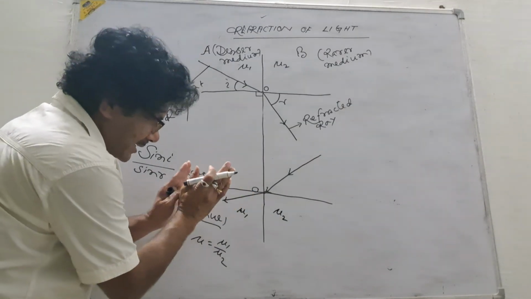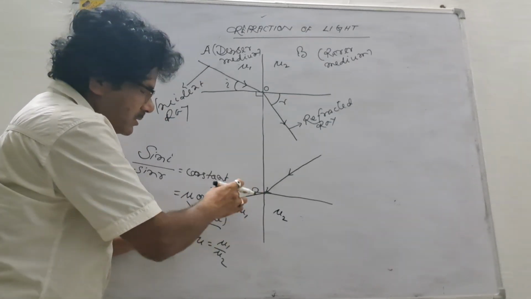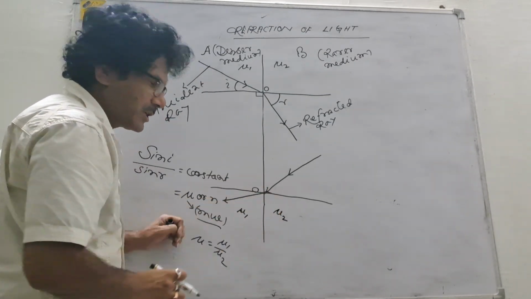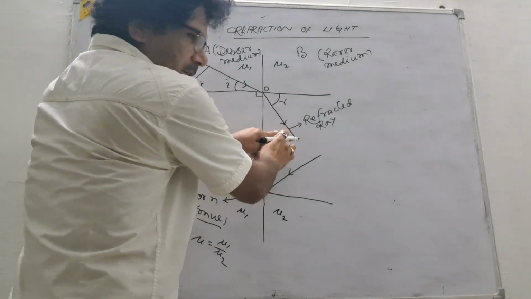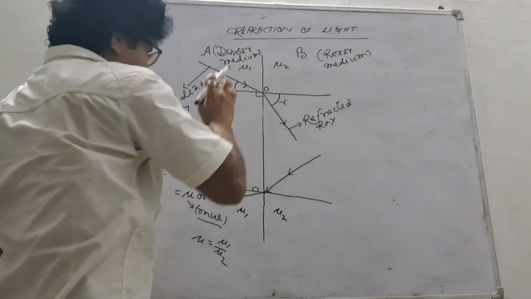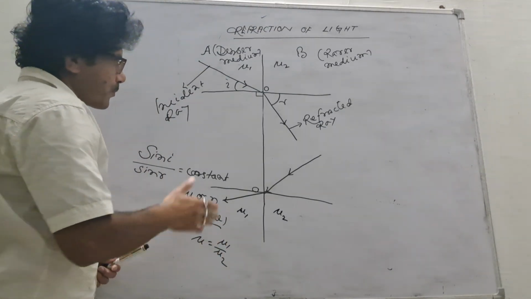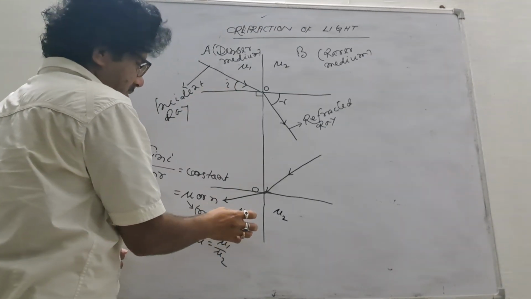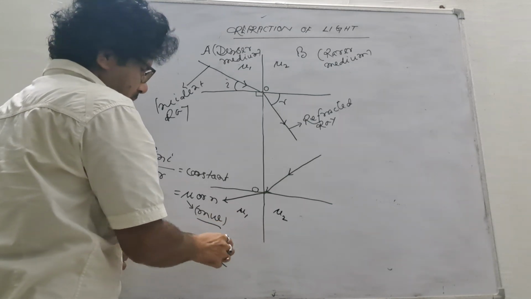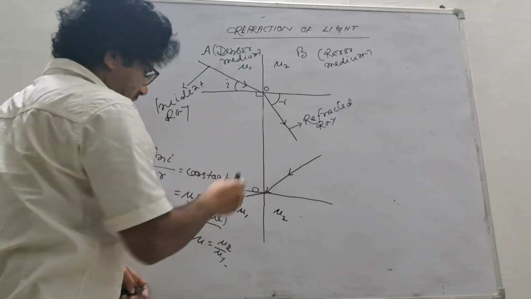When light enters this medium, then the refractive index of this medium with respect to this medium we have to take. When light enters this medium, then we have to consider the refractive index of this medium with respect to this medium. So we have learned that mu is equal to mu1 by mu2 in this case, and mu2 by mu1 in this case.